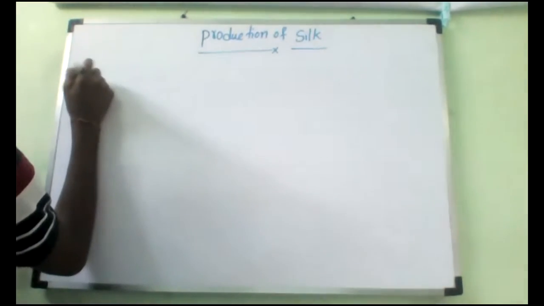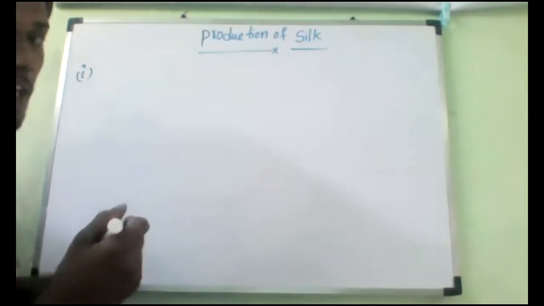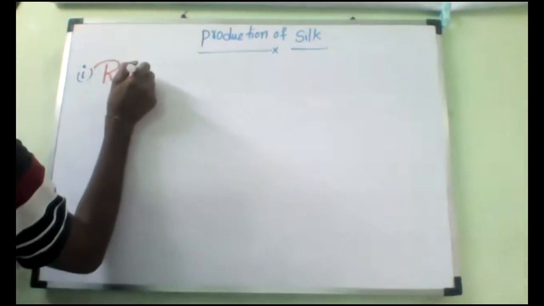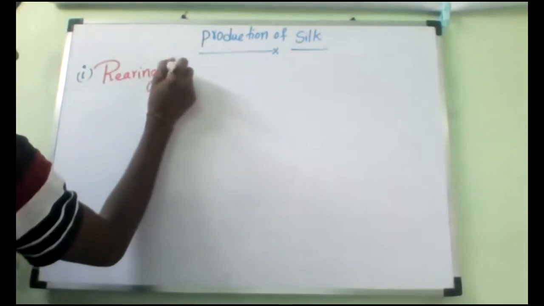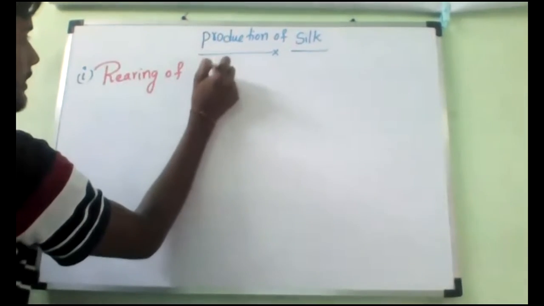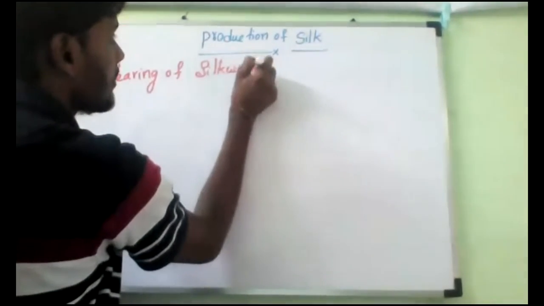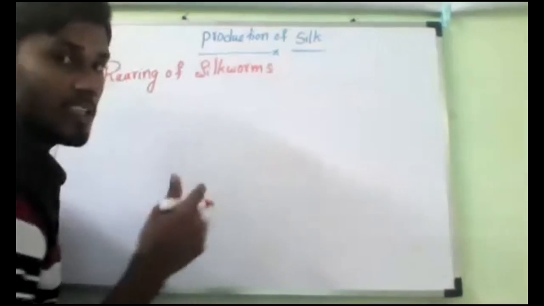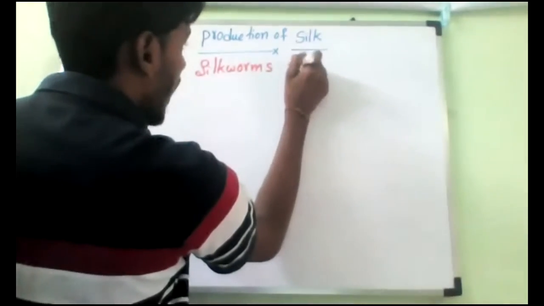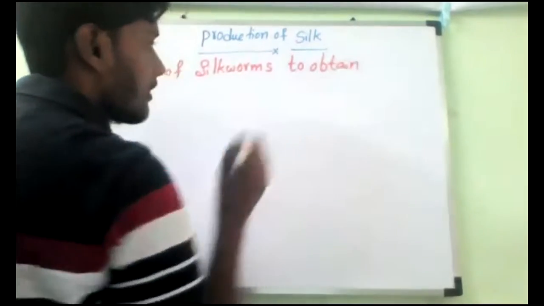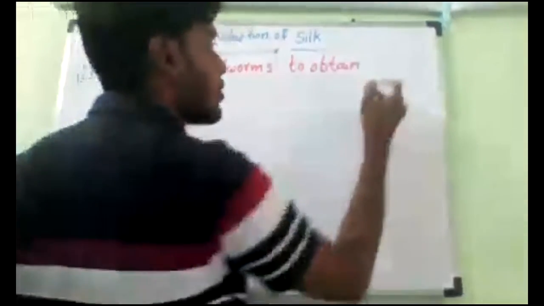First step, rearing of silkworms to obtain cocoons.